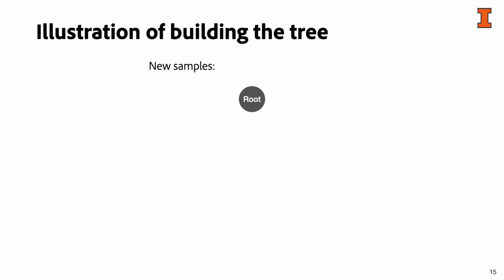At the beginning, we create a root node. New samples are stored to the root node until its capacity is reached. When producing two children, we perform k-means clustering with two clusters to distribute the data to the corresponding leaf nodes.